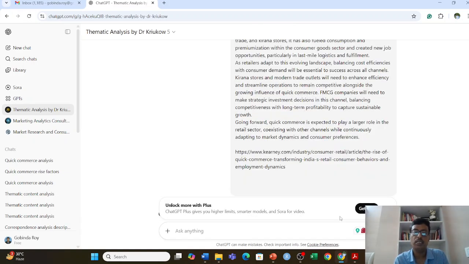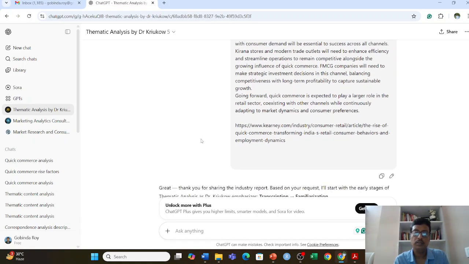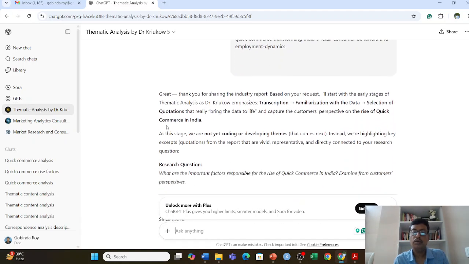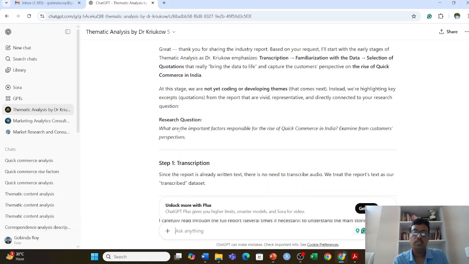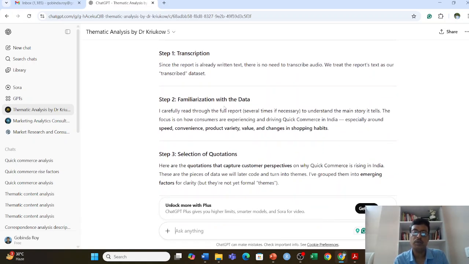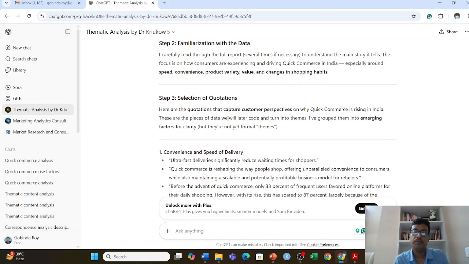So once I enter, yes, they start giving the findings. Okay, so it gives the transcription, familiarization with data, selection of quotation. It has taken my research question. So first the transcript and familiarize of the data, and now this start selecting the quotation, right?